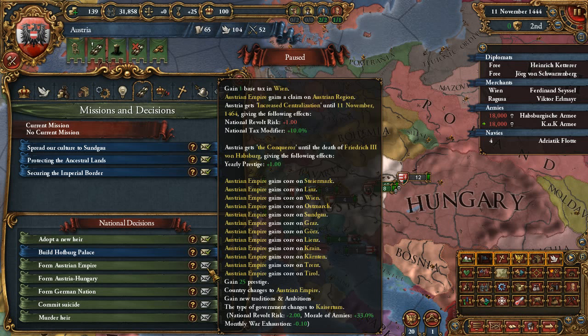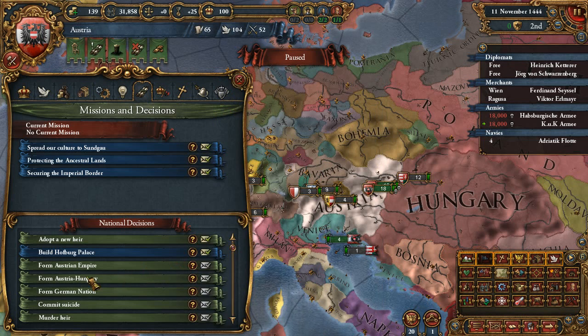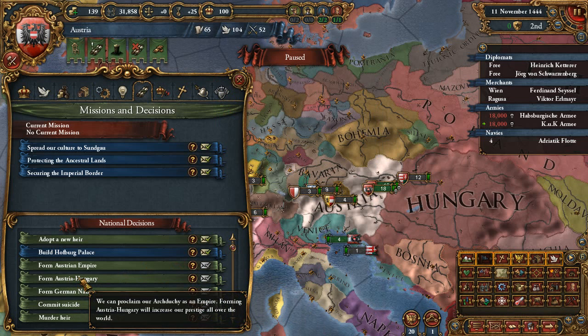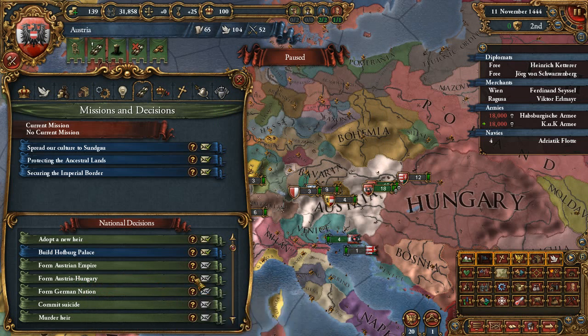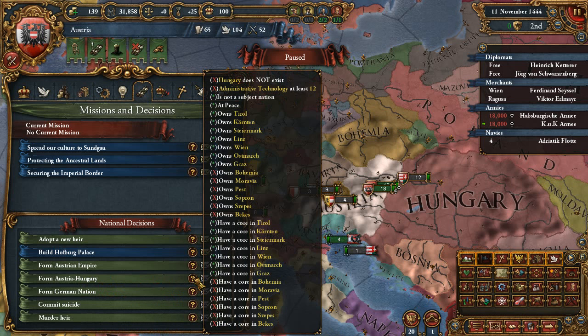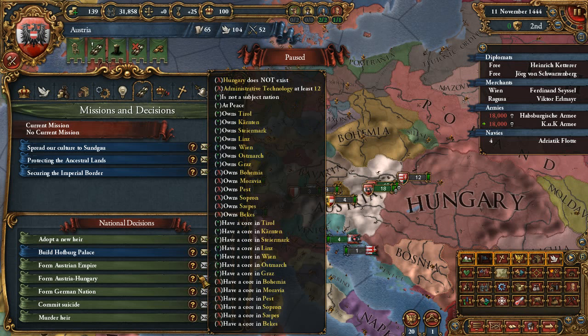That's pretty interesting. The type of government changes to Kaisertum. National Volkssturm -3, morale of armies +33%. Monthly war exhaustion -0.1. We gain core on all of our lands. Form Austria-Hungary. We can proclaim our archduchy as an empire. So, if I own Bohemia, Moravia, Pest, Sopron, Szepes and Bekes, and Hungary does not exist. So this is a little bit more complicated.